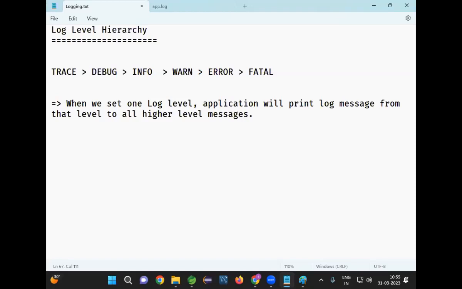Now the question is, when to use which level? When to use which log level? Come on, guys. When to use which log level?